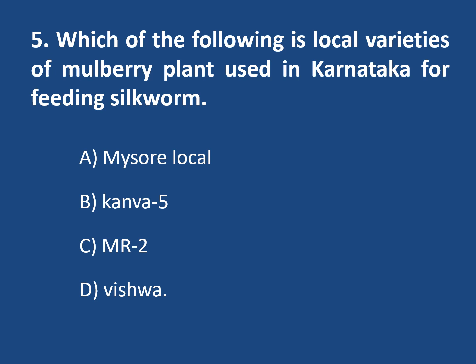Then, which of the following is a local variety of mulberry plant used in Karnataka for feeding silkworm larvae? Options are Mysore local, Kanva 2, Vishala, and Victory. See this, B, C, and D options are improved varieties of mulberry plants used in irrigated areas. This Mysore local is a local variety. That's why the correct option is Mysore local. And nowadays this Mysore local is only used in non-irrigated fields in Karnataka.